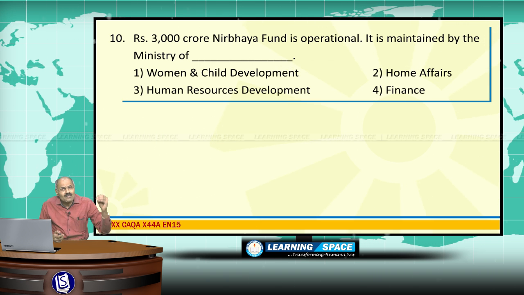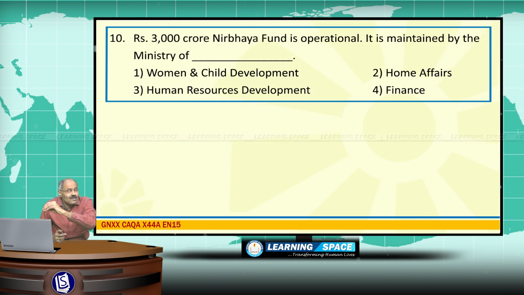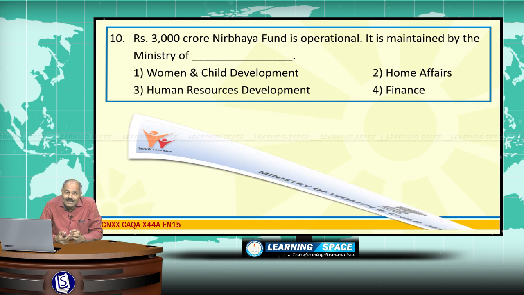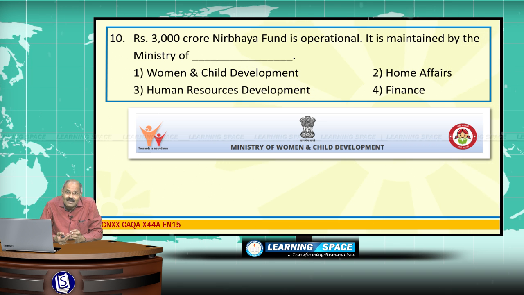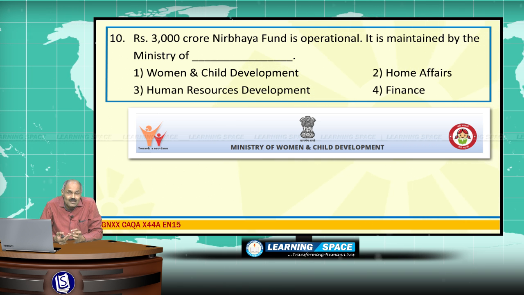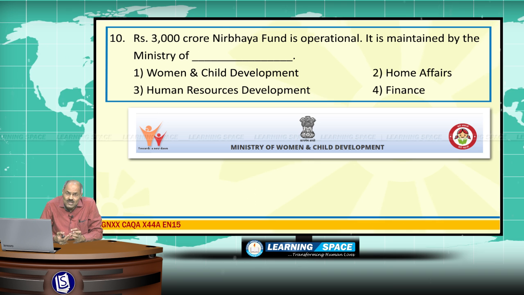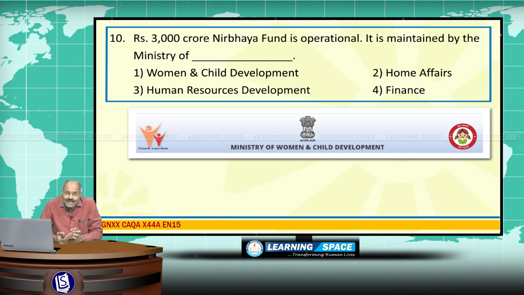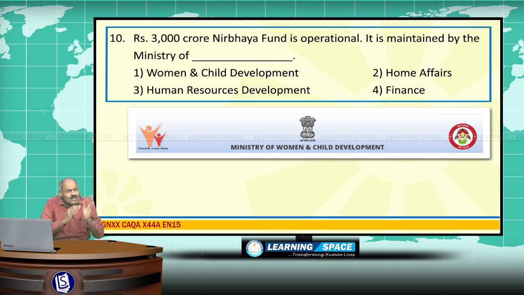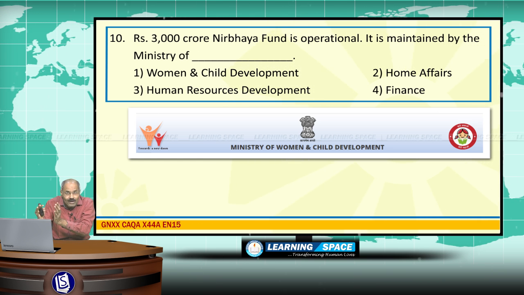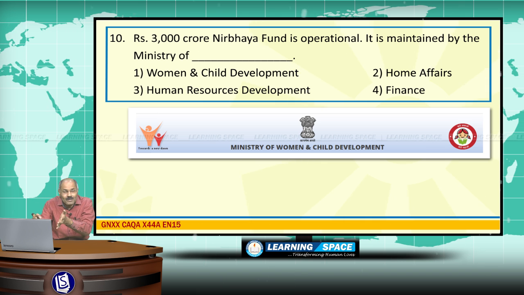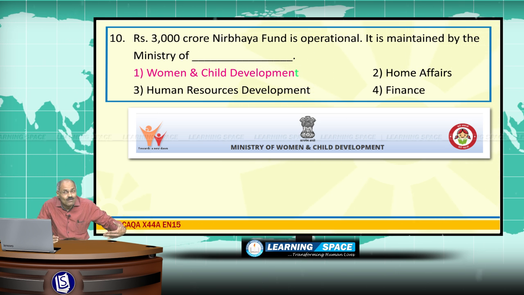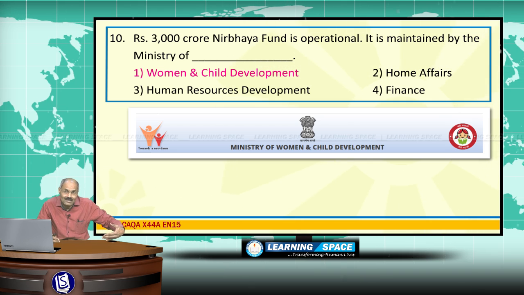Look at the last question. 3000 crore Nirbhaya fund is operational. Nirbhaya fund was contemplated after the unfortunate incident in Delhi, and this Nirbhaya fund's initial corpus was 1000 crores of rupees. Subsequently, during the next 2 years' budgets, 1000 crores each was allocated, which makes a total of rupees 3000 crores, and this fund is maintained by the Ministry of Women and Child Development.